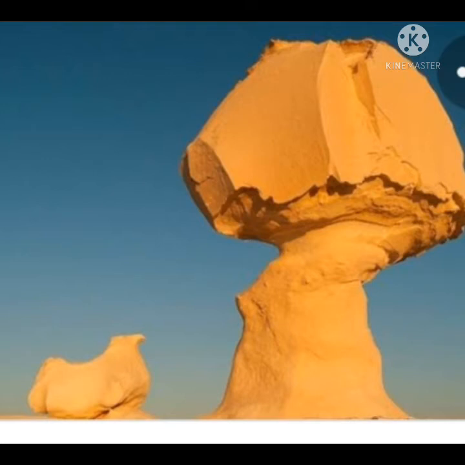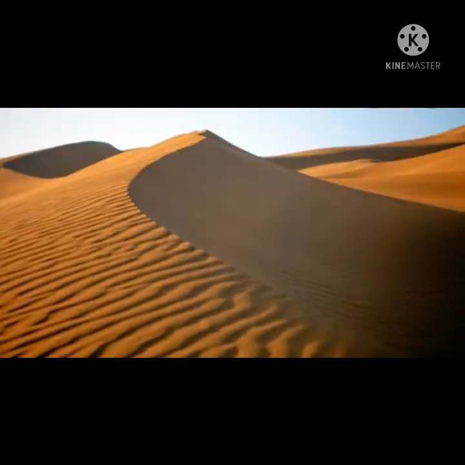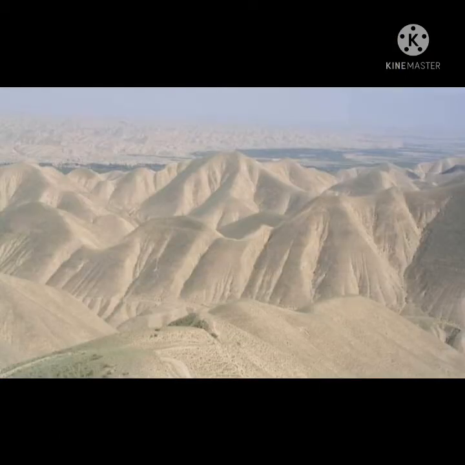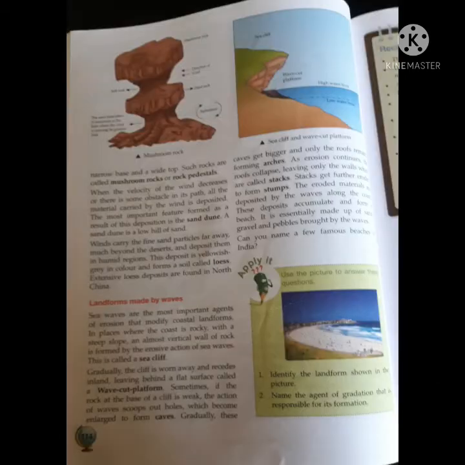When the velocity of the wind decreases or some obstacles come in its path, the material carried by the wind is deposited and sand dunes are formed. And when wind carries fine sand particles far away, much beyond the deserts, and deposits them in humid regions, loess is formed.